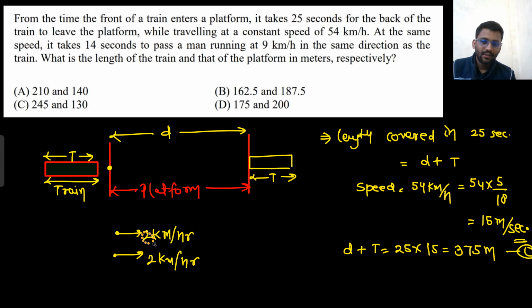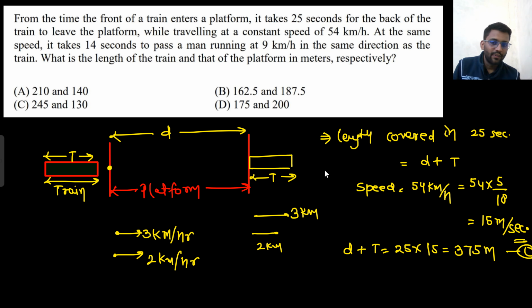Now let's assume you are walking with 3 kilometers per hour and I am walking with 2 kilometers per hour. What will you feel? You will feel that you are walking with 1 kilometer per hour. You are walking with 3 kilometers per hour, I am walking with 2. After 1 hour, you have reached 3 kilometers, and after 1 hour, I have reached 2 kilometers.